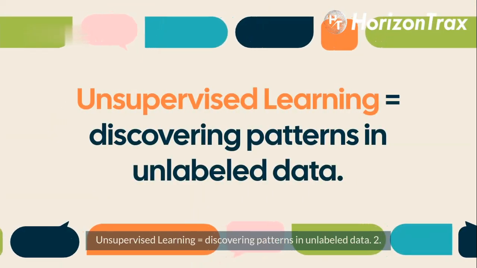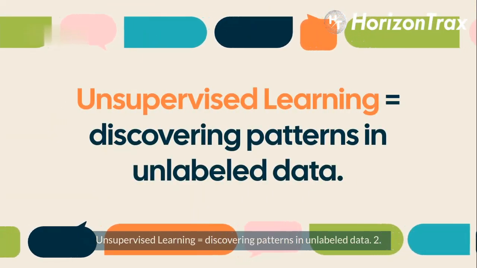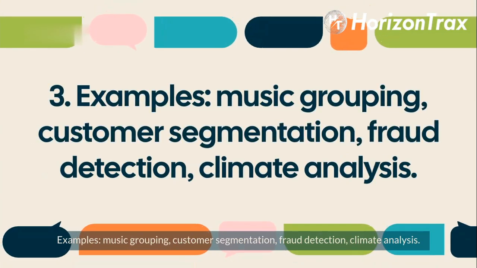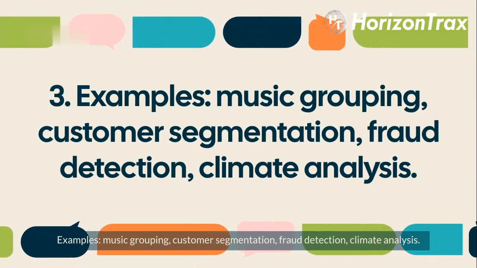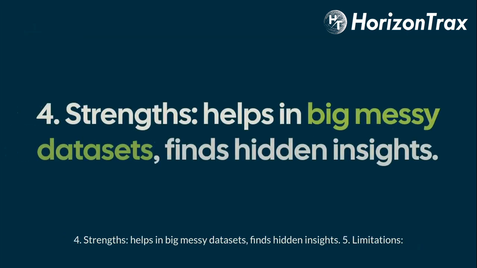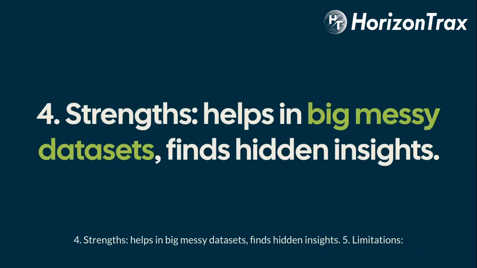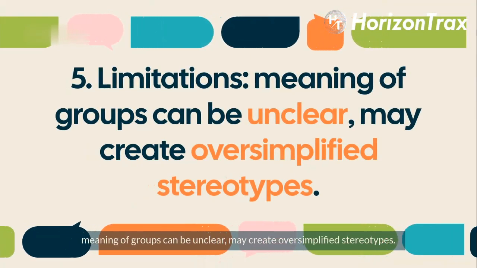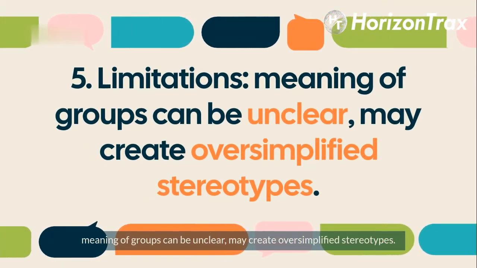Key takeaways. 1. Unsupervised learning equals discovering patterns in unlabeled data. 2. Acts like an explorer or organizer, grouping without being told the categories. 3. Examples: music grouping, customer segmentation, fraud detection, climate analysis. 4. Strengths: helps in big messy datasets, finds hidden insights. 5. Limitations: meaning of groups can be unclear, may create oversimplified stereotypes.